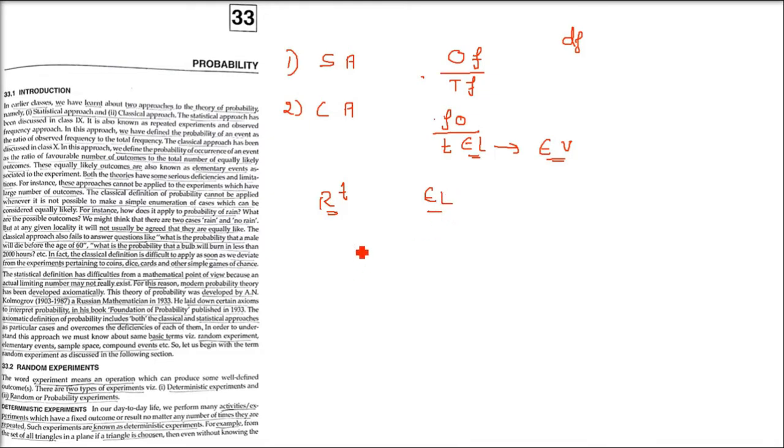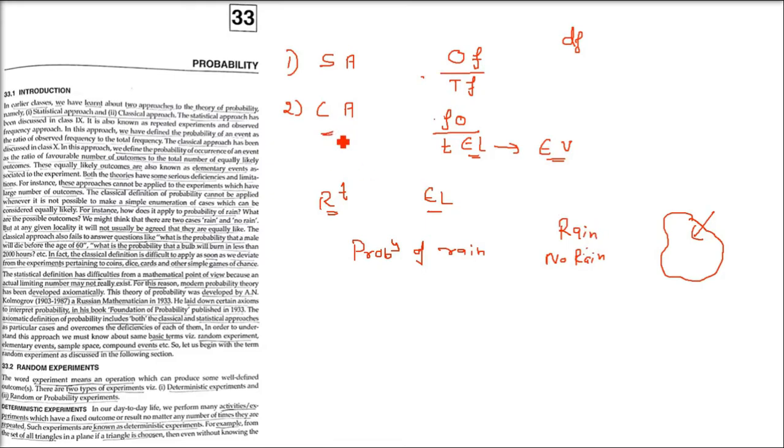For instance, how does it apply to the probability of rain? What are the possible outcomes? We might think of two cases: rain or no rain. But for any given locality, it will not usually be agreed that they are equally likely, right?